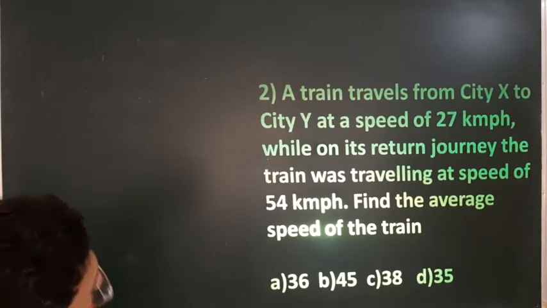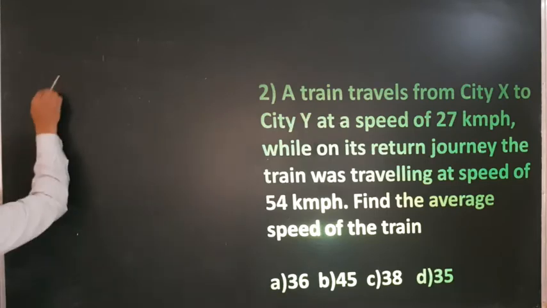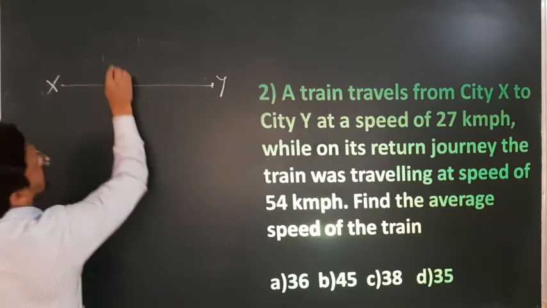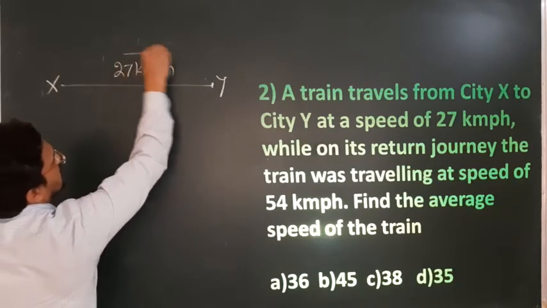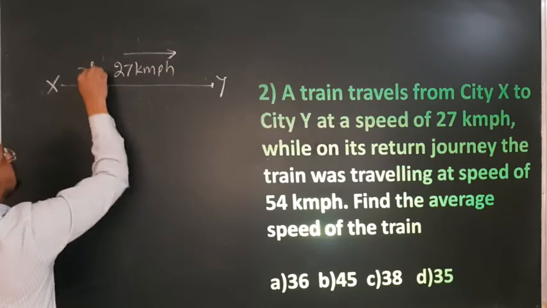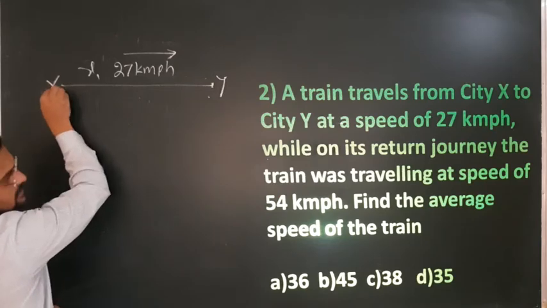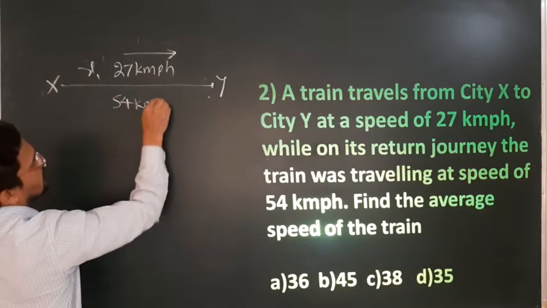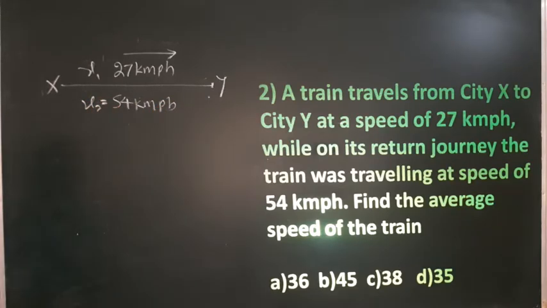Okay, so next is: a train travels from city X to Y with a speed of 27 kilometer per hour, V1. On the return journey, that means Y to X, the speed is 54 kilometer per hour, V2. So what is the average speed of the train?